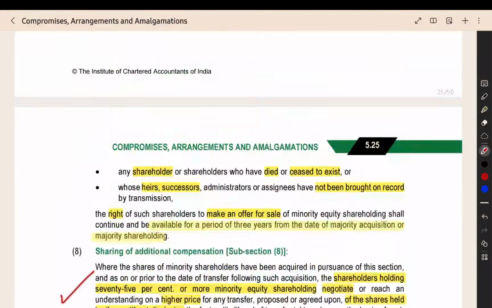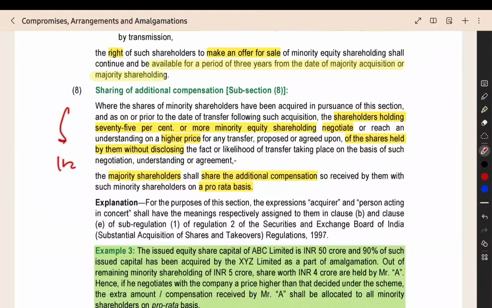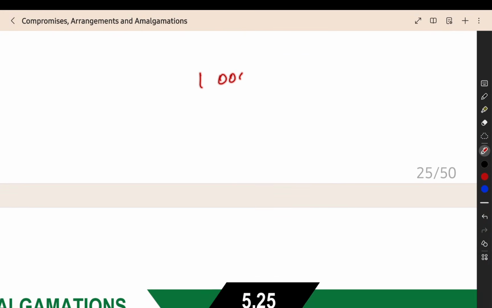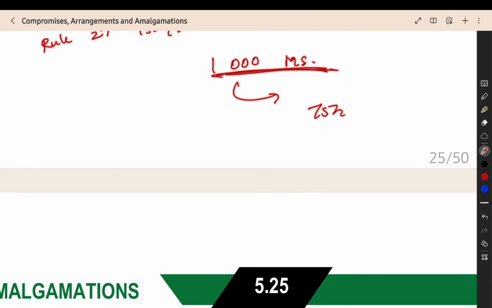Then additional compensation. Now this is one important point. This was also tested in the IBS once. Now here if you see, you are having 1000 minority shareholders. In that, as per rule 27, you are getting the price to be 150 per share. Total 1000 minority shareholders are there. Out of this, 75%, that is 750 minority shareholders, do a separate negotiation with the purchasing company or the acquirer.